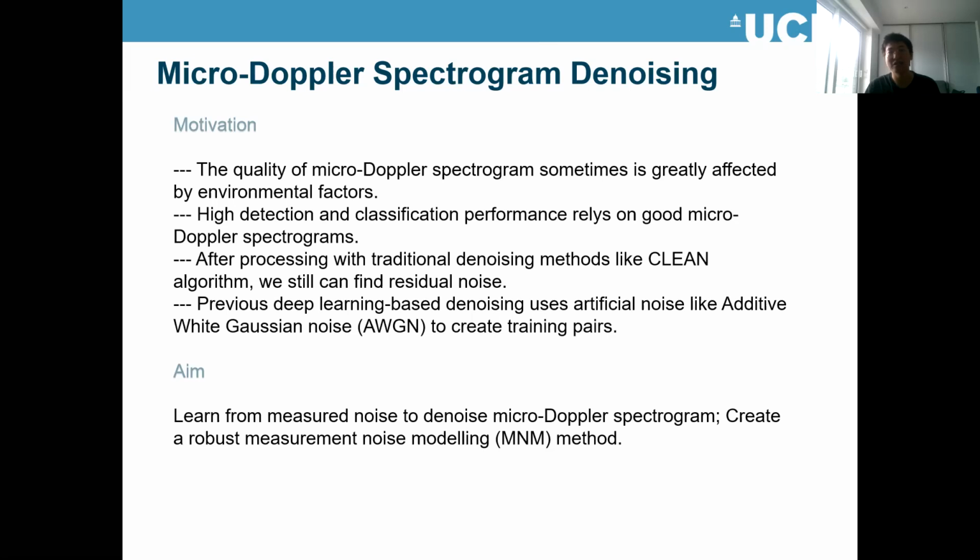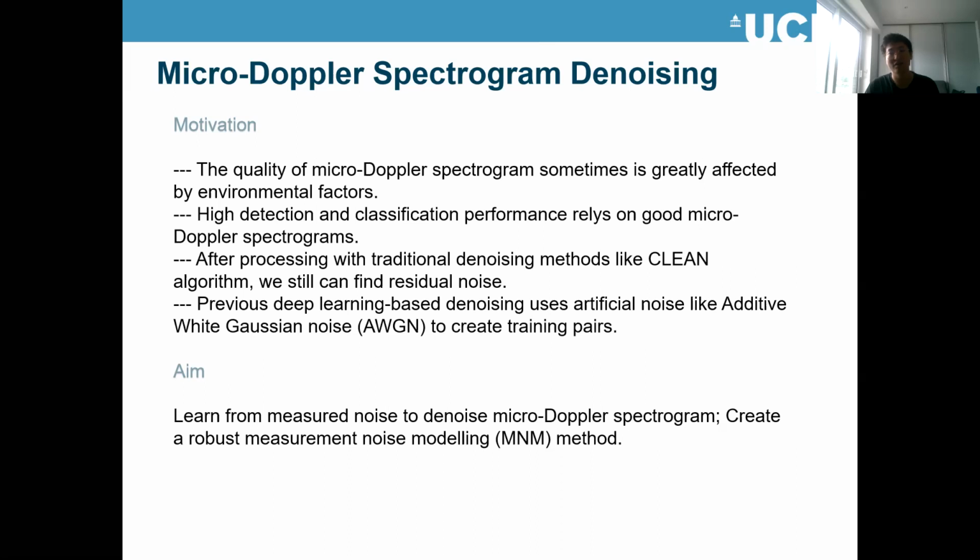The reason why I developed this framework is that I found that in the current results from passive Wi-Fi radar, there is still some noise in the Micro-Doppler spectrograms. For example, the Micro-Doppler spectrogram will be affected by environmental clutter or multipath clutter. Even if we apply traditional denoising methods like the plane algorithm to remove the DSI signals, we can still see some residual noise.